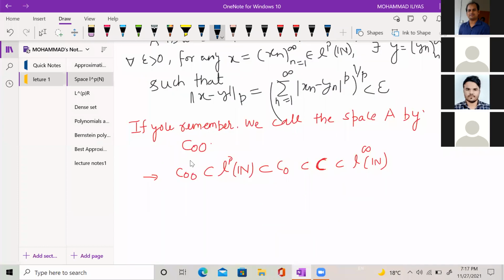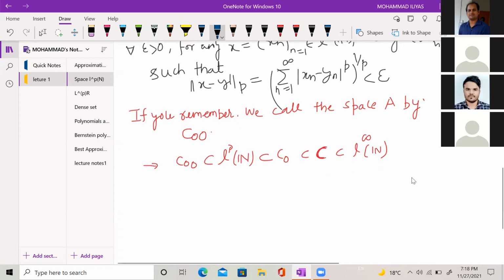If you remember, we call the space A by c00, because this is the standard notation for the subspace c00. We have already seen that c00 is a subspace of l^p and l^p is a subspace of c0. c0 is the sequence space that contains all sequences which converge to 0. Again, c0 is a subspace of c. c contains all sequences which are convergent, and c is a subset of l infinity. l infinity contains all those sequences which are bounded. So this is the relation between these sequence spaces.